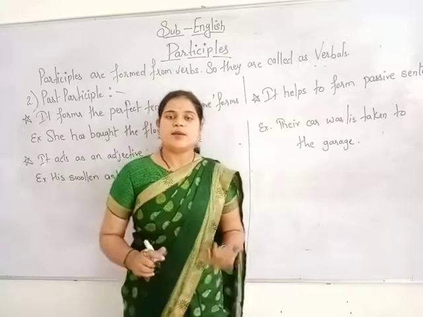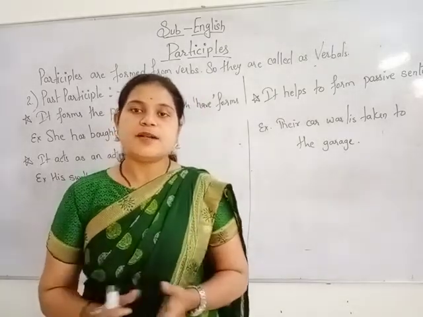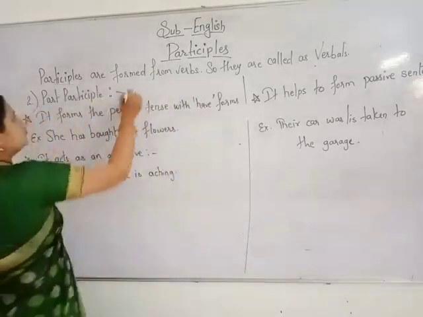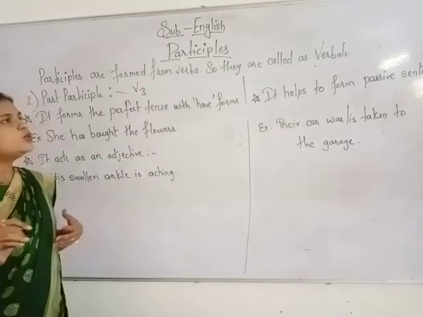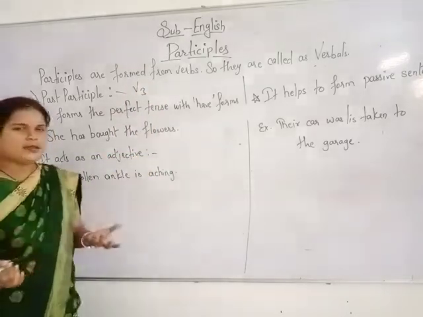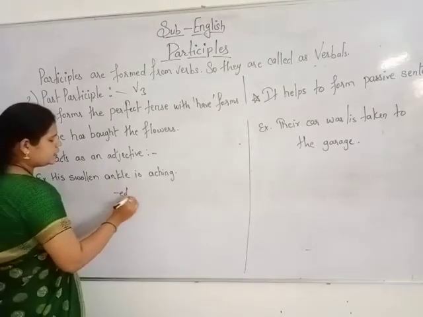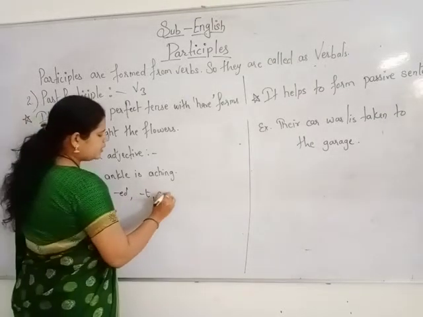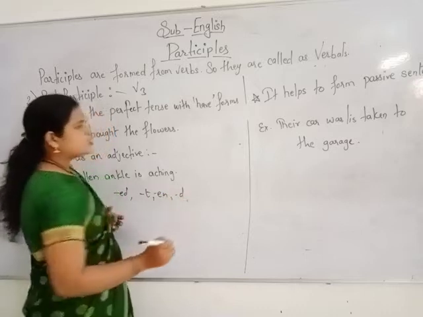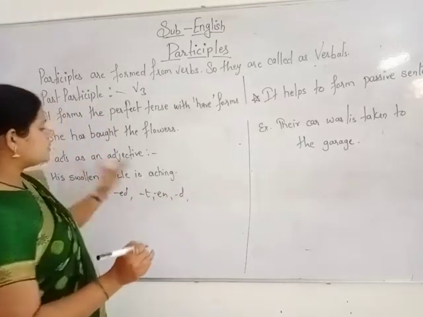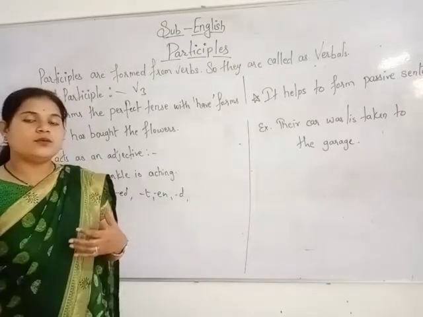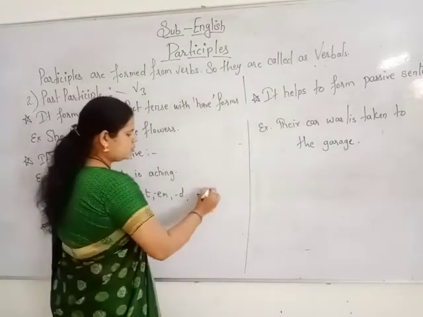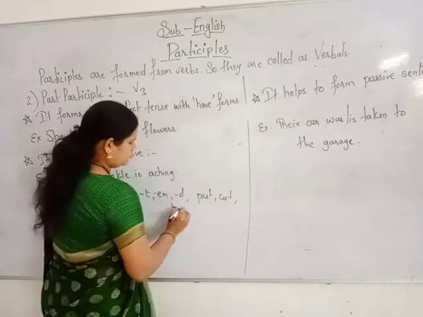Now we will discuss past participles. Past participles are formed from the V3 verb. They end like the V3 verb, right? So the words mostly ending in -en, or where in the verbs we cannot put any change into it, like put, cut, hurt, and so on.